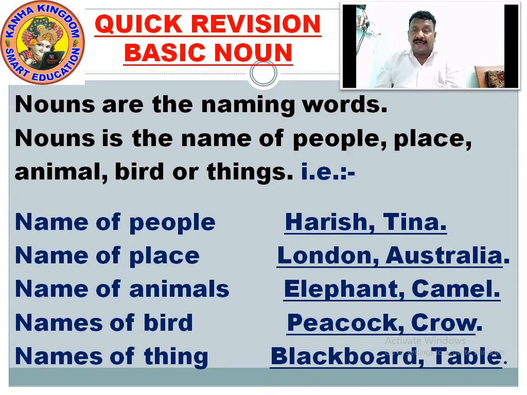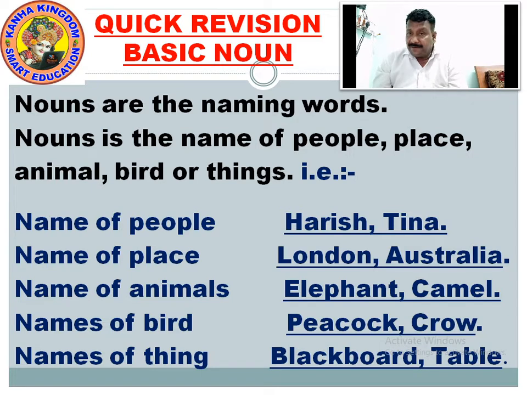Name of people: Harish and Tina. Name of a place: London, Australia. Name of bird: peacock, crow. Name of things: blackboard, table.